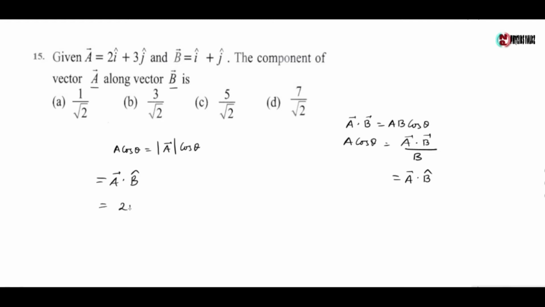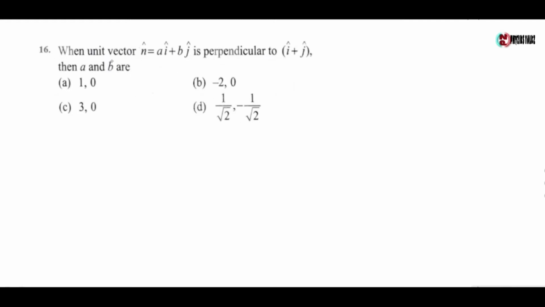Here A is given by 2i plus 3j vector and B vector is i plus j vector, and its unit vector has magnitude root over 1 square plus 1 square, which is root 2. So it is given by (2 plus 3) by root 2, which is 5 by root 2. So the component of A along vector B is 5 by root 2. So the correct option is option C.